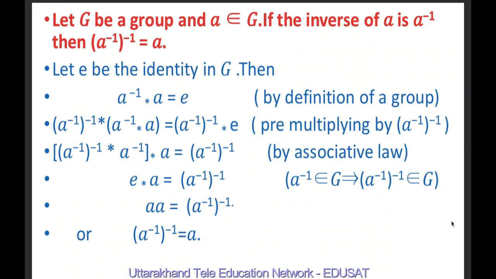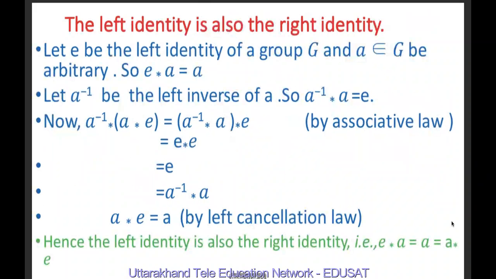So E star A is equal to the inverse of A inverse, and E star A is A. And so we get the inverse of A inverse is equal to A. The left identity is also the right identity.